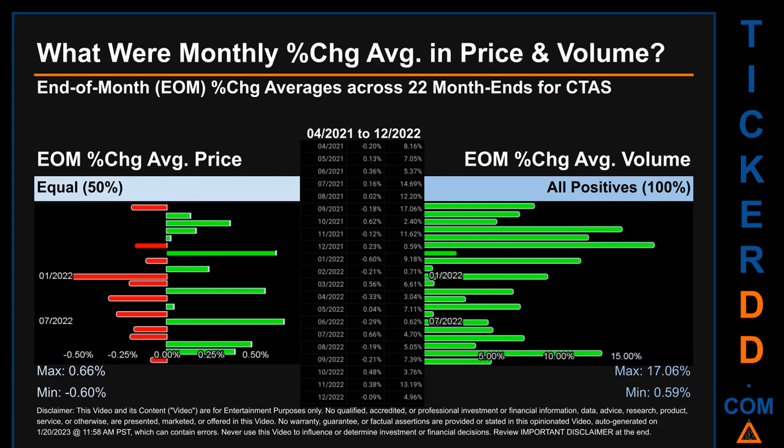From 04/2021 to 12/2020, there was an equal split of monthly percentage change in price across 22 month ends. In terms of volume, 22 out of 22 month ends had a positive percentage change. That is 100% of month ends saw a positive percentage change in average volume. Price saw an end-of-month max of 0.66% in average percentage change along with a minimum of -0.60%. For volume, the maximum and the minimum monthly percentage change were respectively 17.06% and 0.59%.